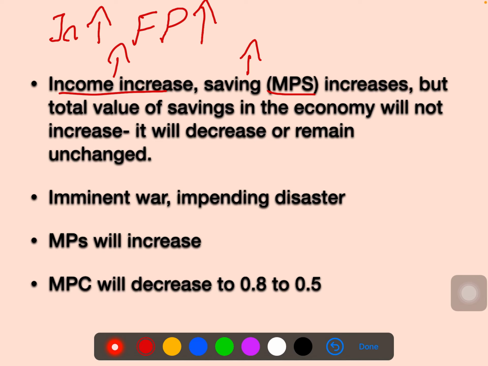So we've already discussed marginal propensity to consume. That means when income increases, how much consumption is going to increase. If we find out the rate, that's called MPC. The same way, whenever income increases, saving also increases. How much saving is going to increase in that income, if we measure that rate, that will be called MPS.